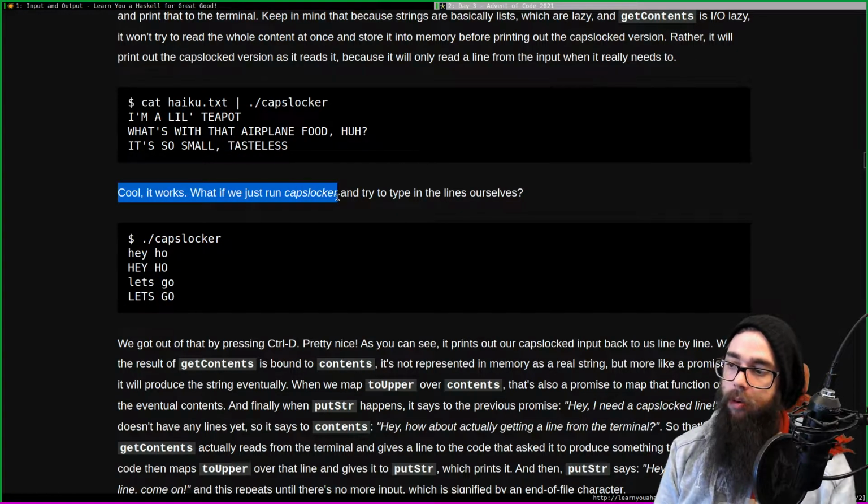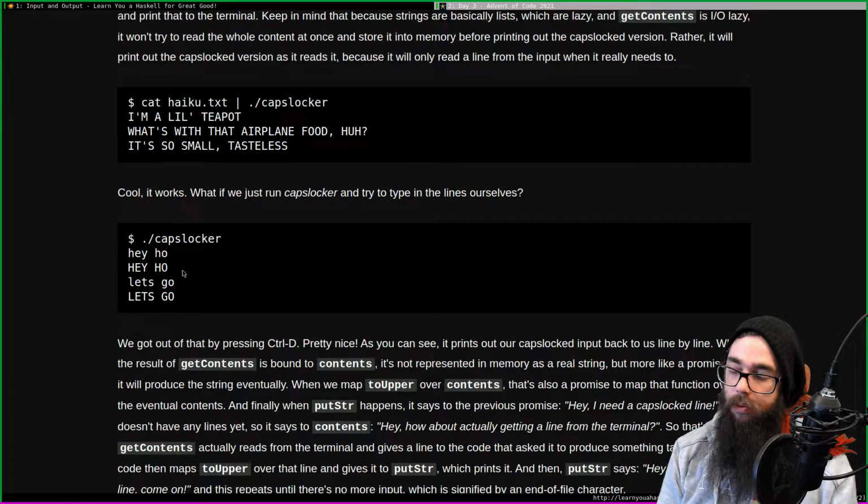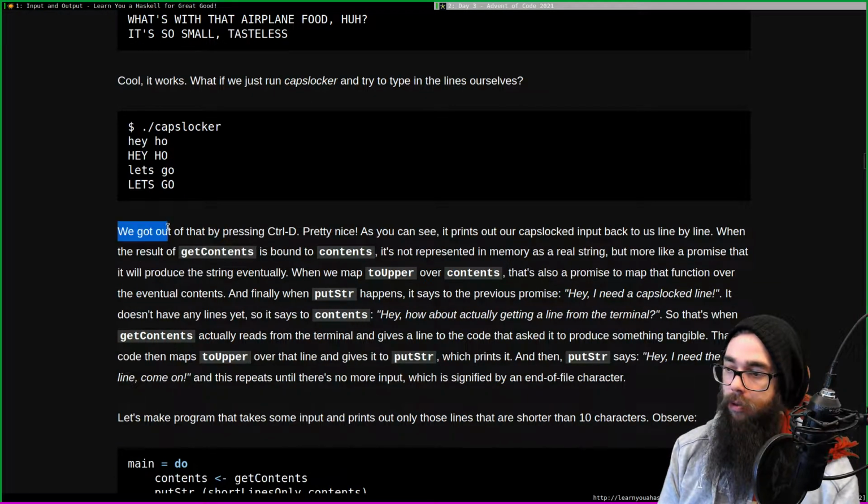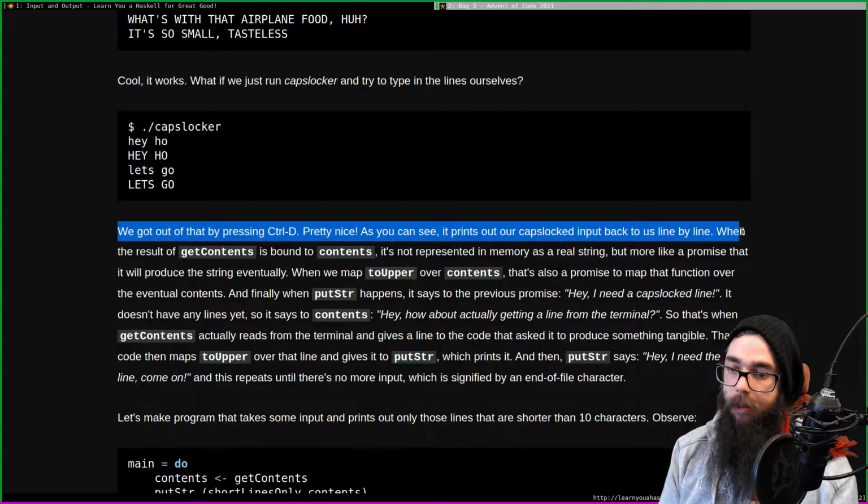Cool, it works. What if we just run caps locker and try to type the lines ourselves? Hey-ho, let's go. Yeah, exactly, because this is the input and this is the output. This is the content we get and this is the content we print out. We got out of that by pressing Control D. Or Control C. That's pretty nice. As you can see, it prints out our caps locked input back to us line by line.